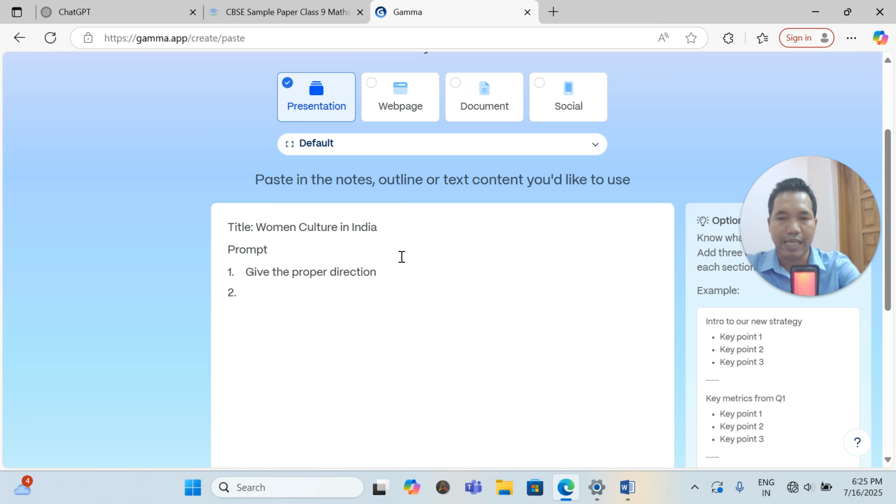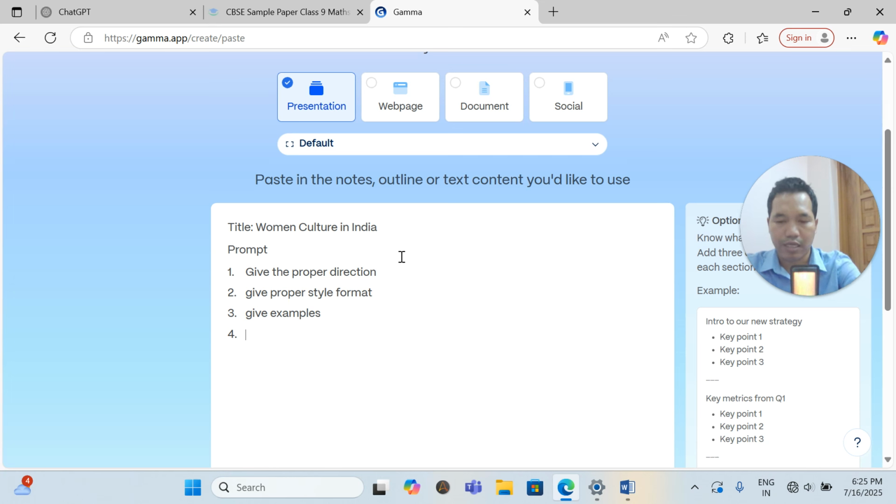Secondly, give a proper style format. Number three is give examples. Examples are very important, so you can understand what type of format you're looking for.